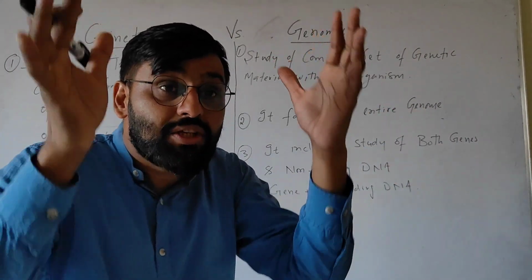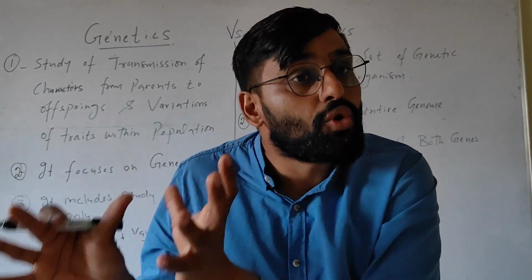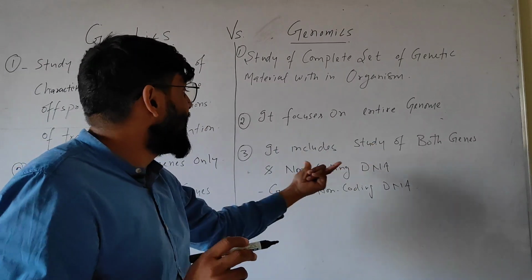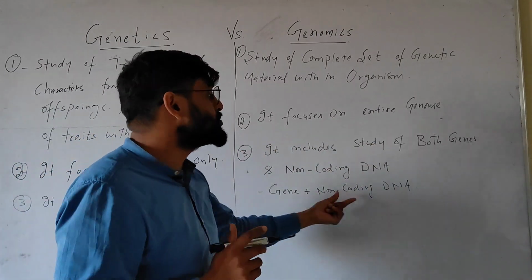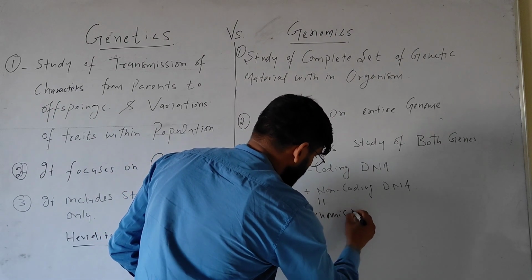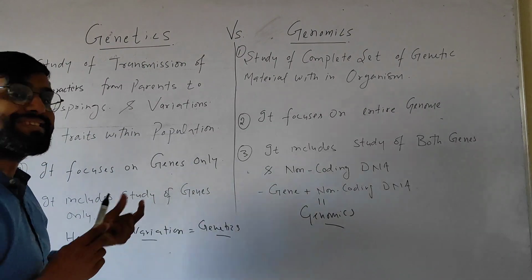We know that in our genome there are genes and some DNA that is non-coding. So in case of genomics, we will study both. We will study genes and non-coding DNA also. Gene plus non-coding DNA is called genomics. But when we study genes only, then it is called genetics.